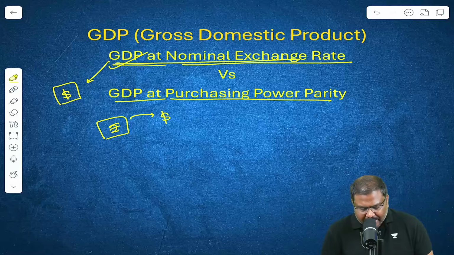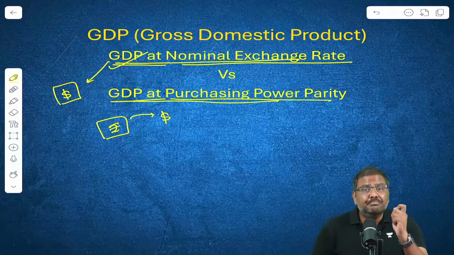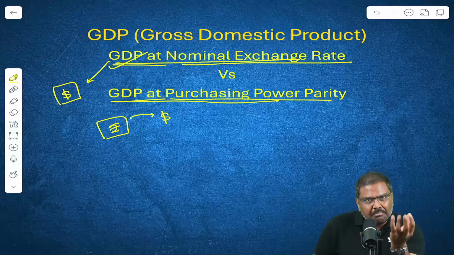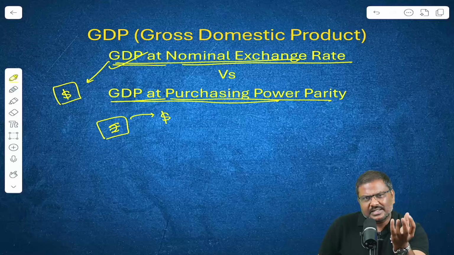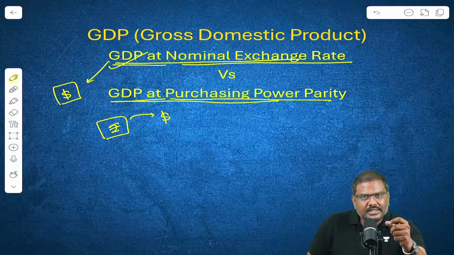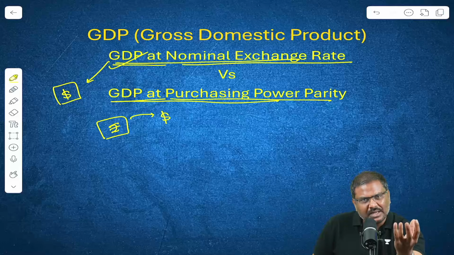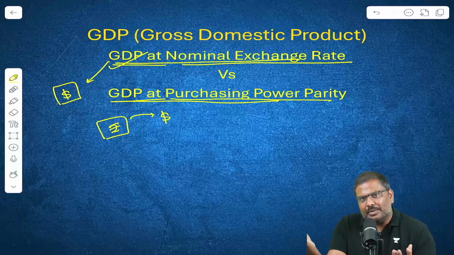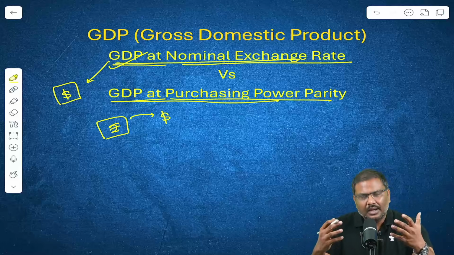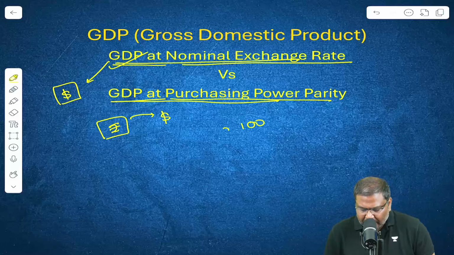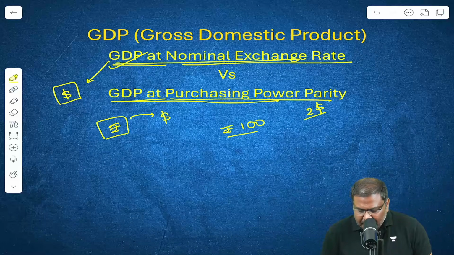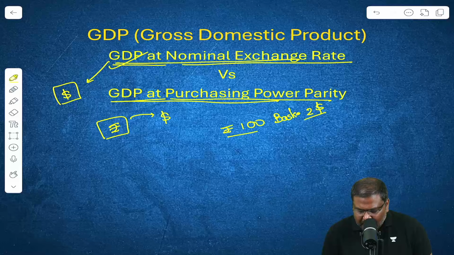But there is also one more GDP, GDP at purchasing power parity. What is the idea of purchasing power parity? You take a basket of certain products. How many rupees do you pay in India to purchase the basket? And how many dollars will the USA consumer pay to get the same basket? Let's say hypothetically, in India you pay 100 rupees, and in the USA they pay $2 to purchase the same or a similar basket.